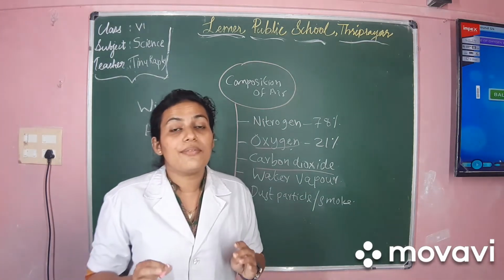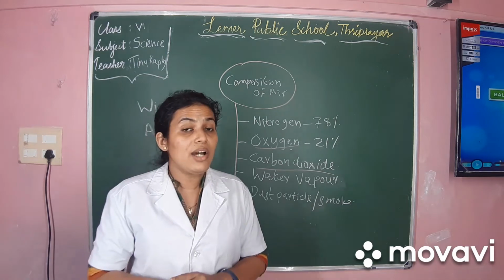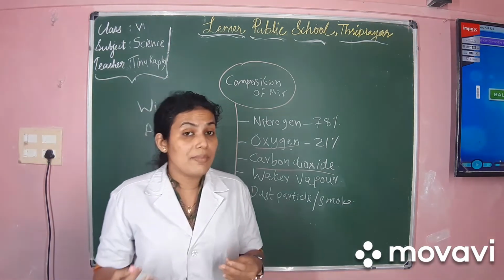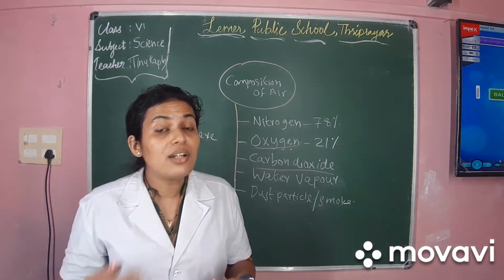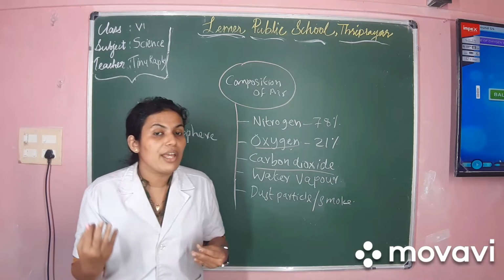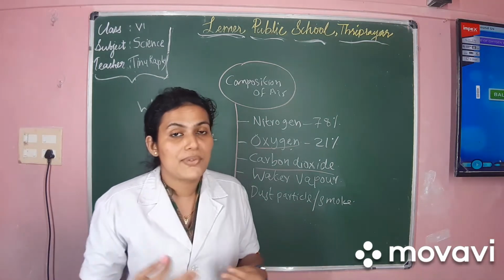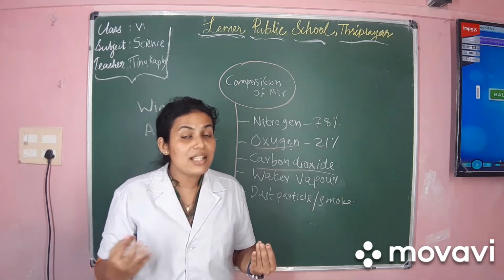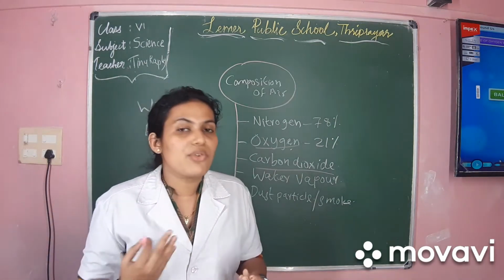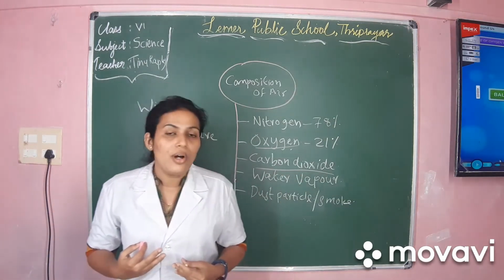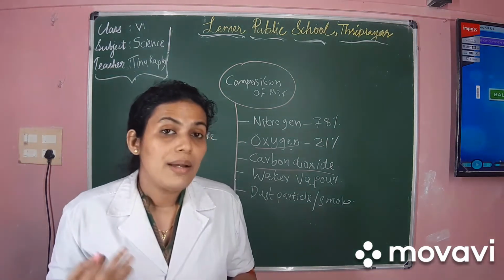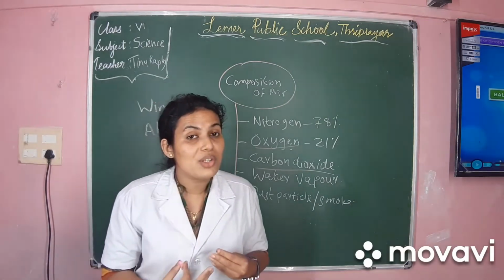And also we know the burning of the waste materials, the burning of the plastics, etc. They cause the burning of the fuels also. The burning causes the combustion, or the burning causes the release of carbon dioxide to our atmosphere. So this is how the balance of the carbon dioxide and oxygen is kept in our atmosphere. So we will see one more video related to the balance of carbon dioxide and oxygen in our atmosphere. So kindly watch the video carefully.